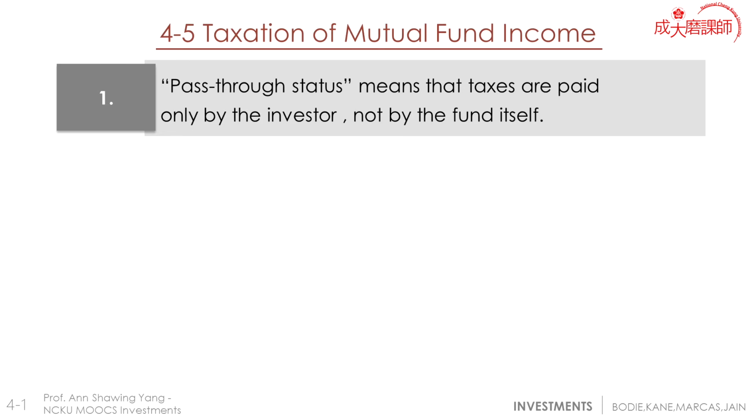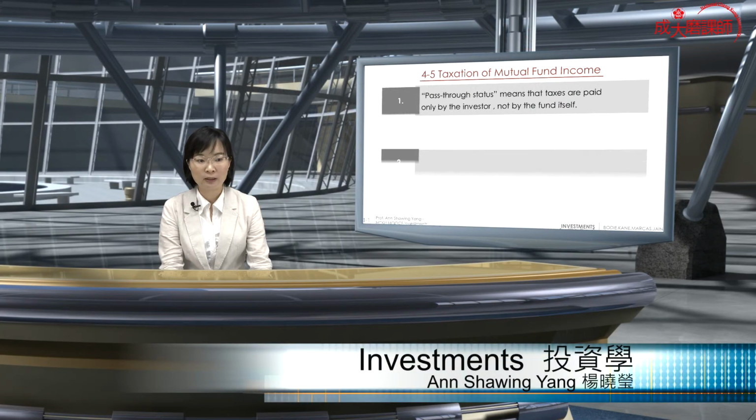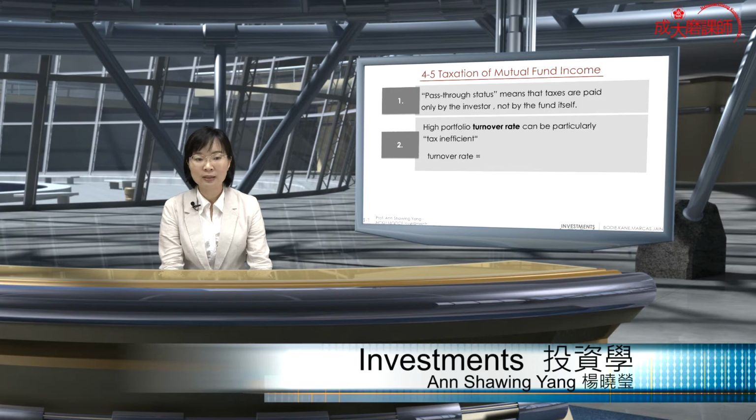Unless we are interested in fixed income mutual funds. In that case, the timing becomes very simplified, because for a fixed income mutual fund, the dividend will be paid on a regular basis, so the tax planning becomes very straightforward. So let's take a look. Here, a high portfolio turnover rate can be particularly tax inefficient.